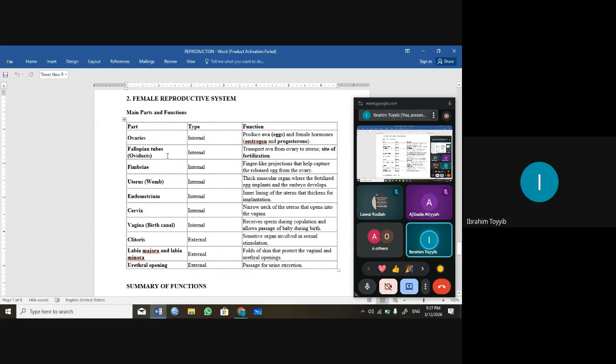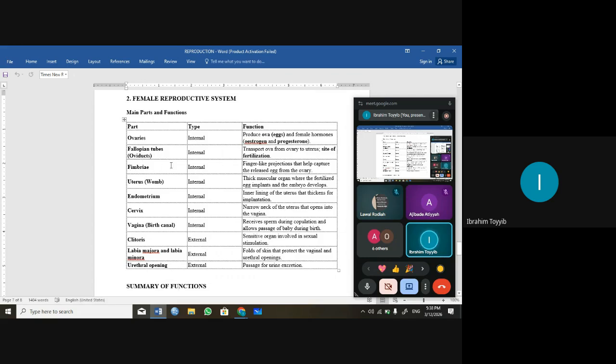We also have the fallopian tube, or the oviduct. This one transports the ovum from the ovary to the uterus. The uterus is the womb. That is the site of fertilization, where the egg cell and sperm cell meet. The egg cell is transported through the fallopian tube, and if no egg cell is produced, the female cannot reproduce, because the sperm will not find anything to fertilize.